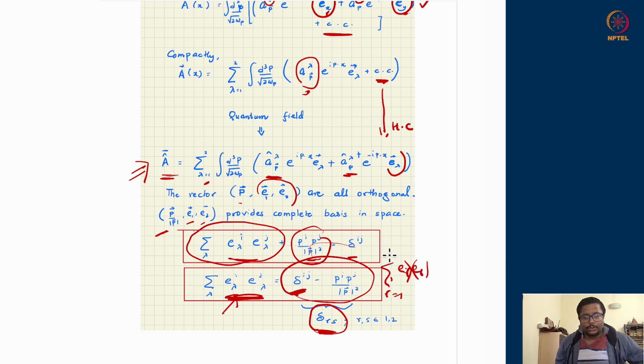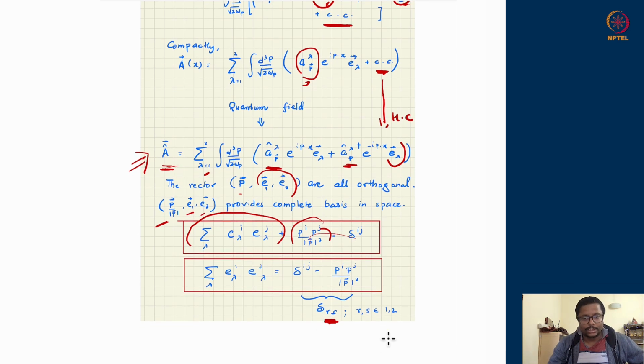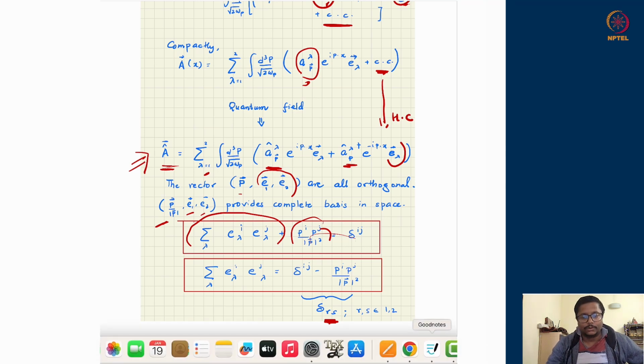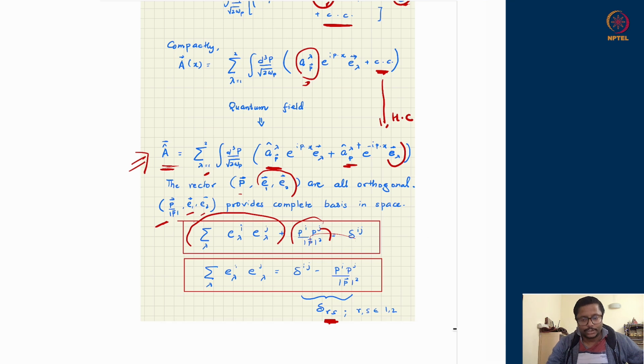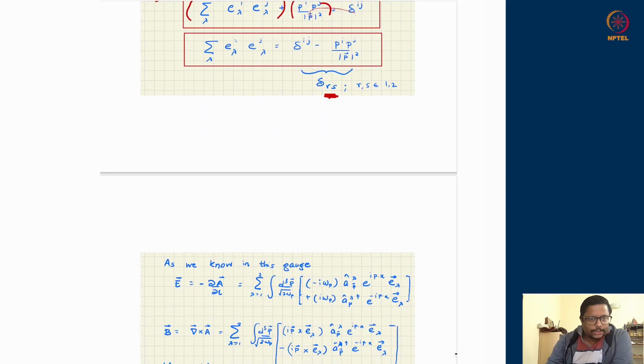So R running from 1 to 2 is equal to identity minus the E3 outer product. Okay, so that is this equation, where you can write down this thing as a delta RS. You have to convince yourself that R and S appearing over here are only indices pointing along the components of vectors in the plane of the polarization. Okay, so now once that structure is set up, the remaining job is very straightforward.